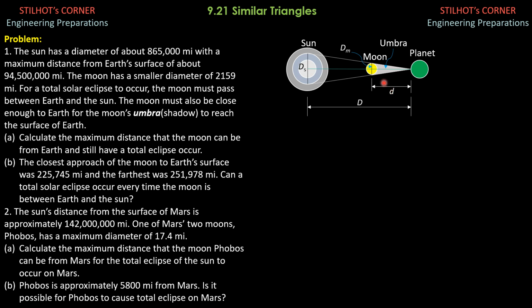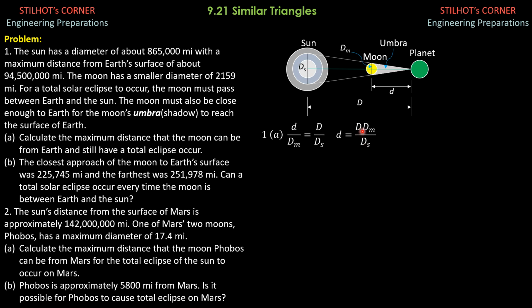Small d over capital D equals diameter of Moon over diameter of Sun. Therefore, d is the distance between the Sun and the planet times diameter of the Moon divided by diameter of the Sun.